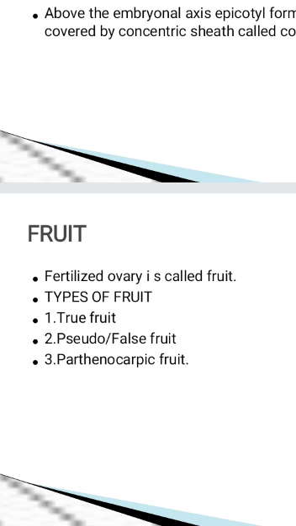You have studied turkey is an example for parthenogenesis. Development of male honeybee is by means of parthenogenesis. Remember, the word carpic represents fruit. So parthenocarpic fruit means fruit developed from unfertilized ovary.